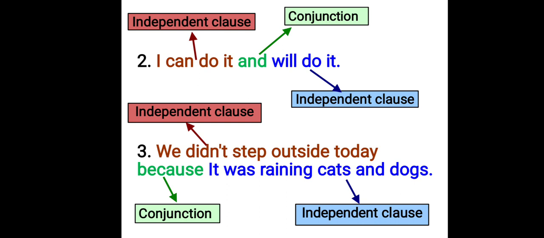We didn't step outside today. Complete. It makes sense because it was raining cats and dogs. It was raining cats and dogs also is a complete sentence. So both these independent, main, complete, meaningful clauses are put together with the conjunction because. So this also is an example of compound sentences.